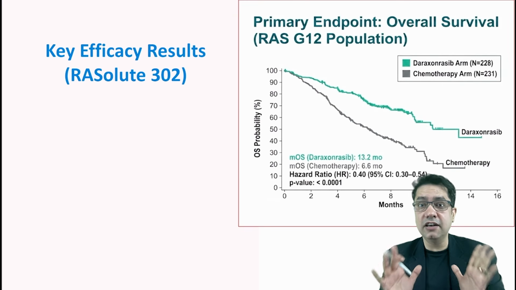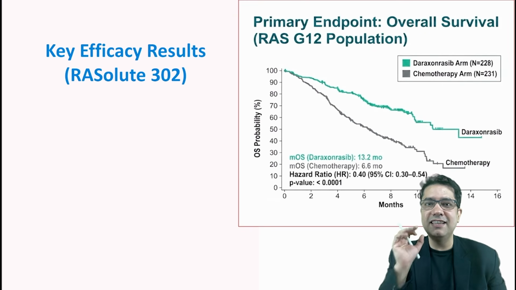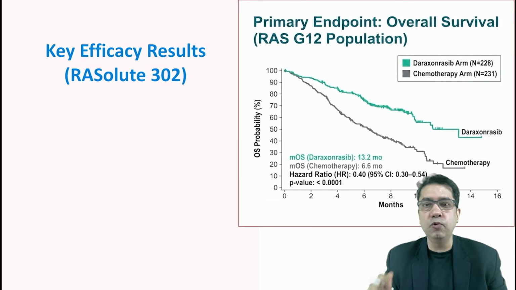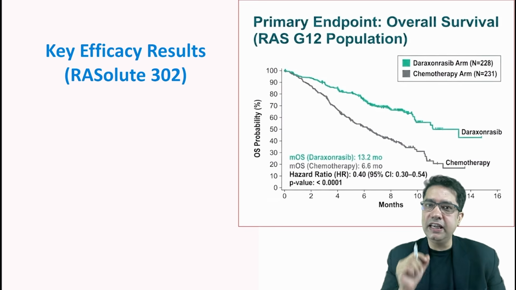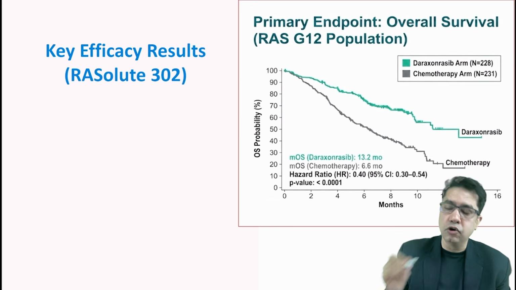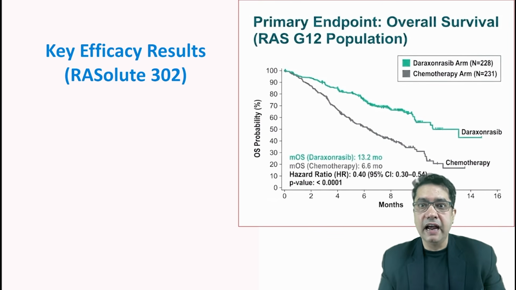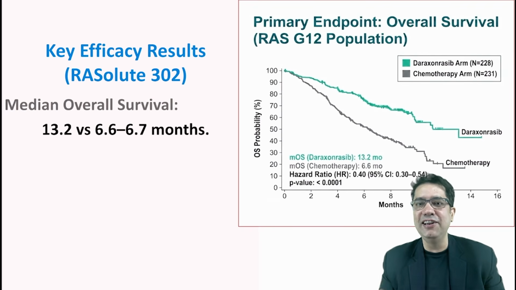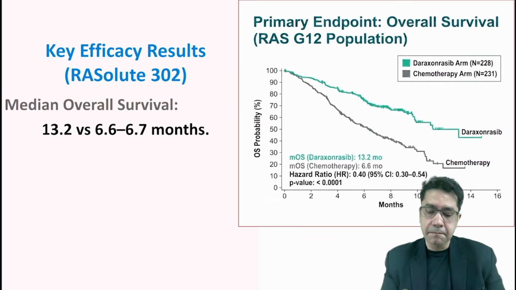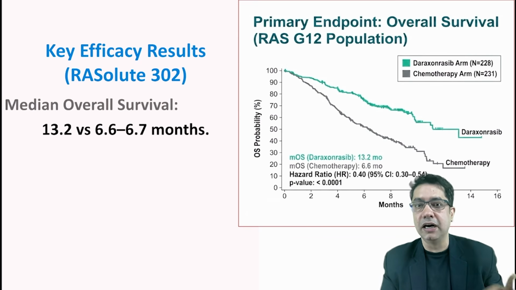And the magical results that were announced, we can see in this graph. You can see this graph, there are two lines. It is a Kaplan-Meier plot, which tells us about the survival analysis, that is, for how long patients survive. In one line we have chemotherapy, and the second one is our drug. And what we saw was that median overall survival was drastically improved. In chemotherapy, patients usually survived till 6 months, while in the daraxonrasib group, the median survival was overall doubled.